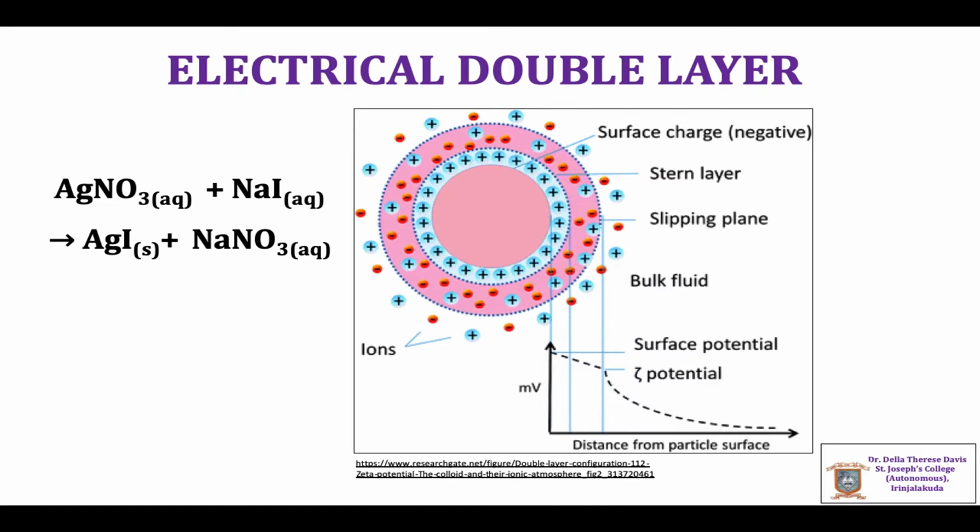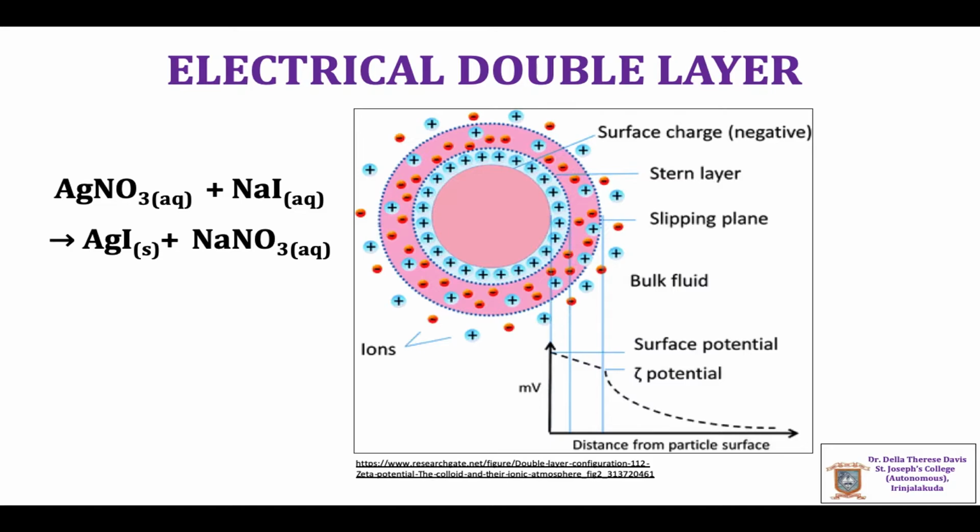As we move to the bulk of the solution, the numbers of Na+ ions and NO3- ions are almost equal, and the system becomes electrically neutral. So there exists a Stern layer and an electrically neutral bulk layer, and in between a diffuse layer which is referred to as the Gouy-Chapman layer.